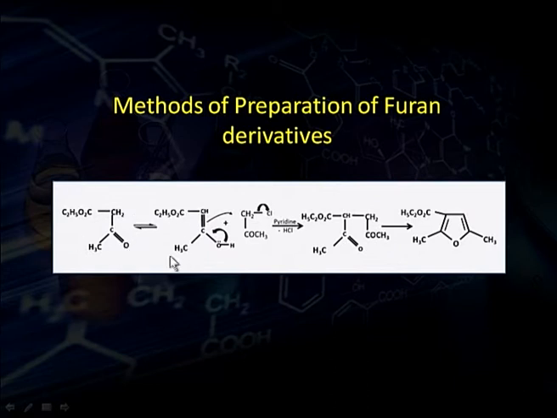The beta-ketoester converts into its enol form, and when it is treated with the alpha-haloketone in the presence of pyridine, substitution takes place, and after substitution a cyclization reaction occurs and we get substituted furan. So, these are important methods for the preparation of furan and its derivatives.